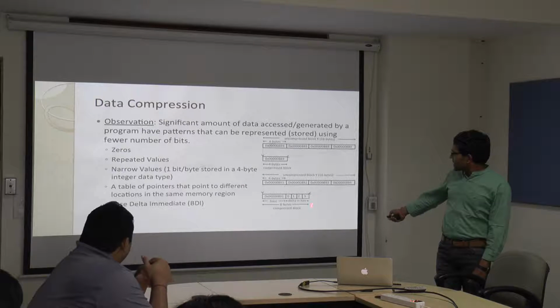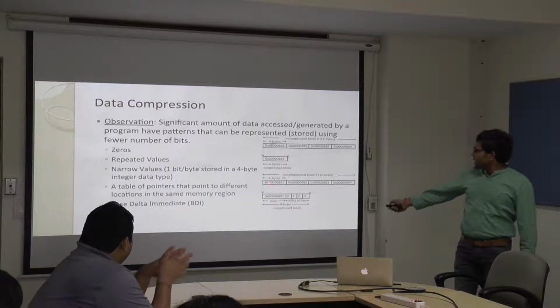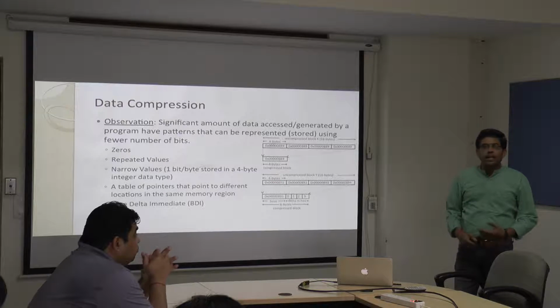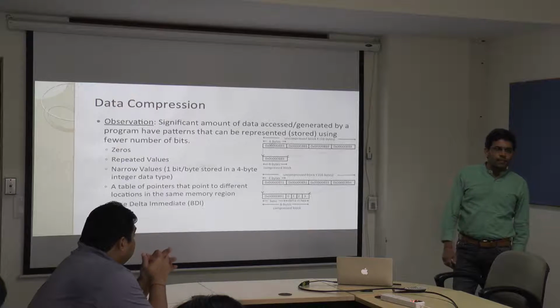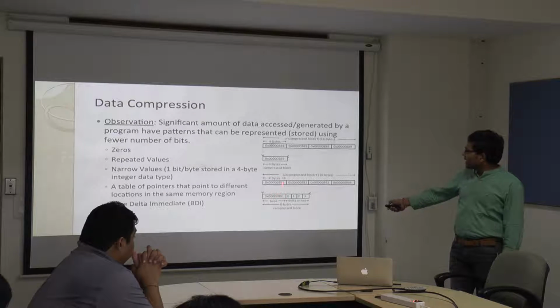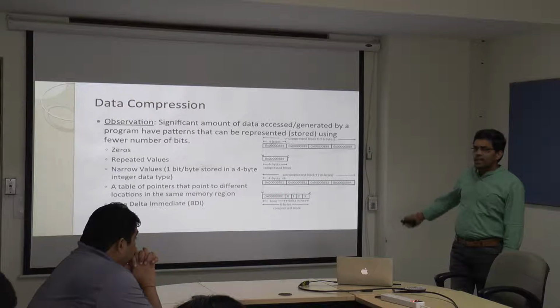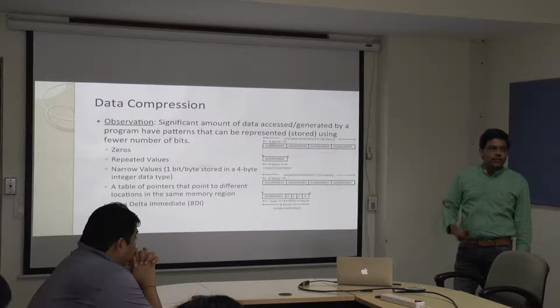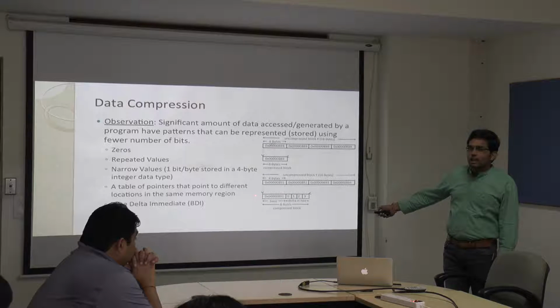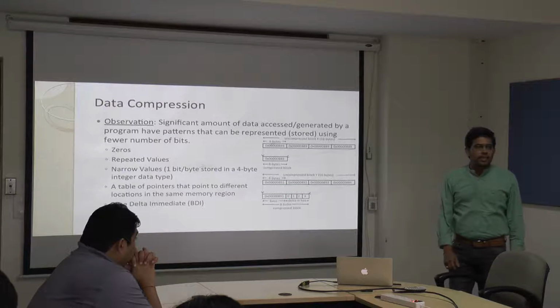And for example, see here, in this case the data is not the same like this. It's 891, 892, 893 and so on. But if you observe, there is a pattern where it's 891, 892, 893, 894, an increment of 1. So this we can call a base, and then this will be the delta.